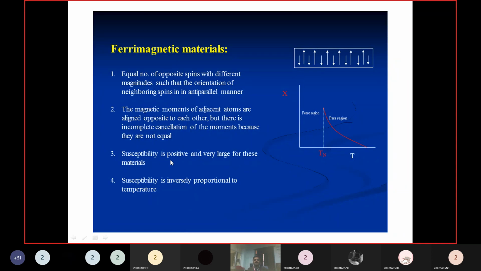If you observe here, the susceptibility is positive and very large. The susceptibility of ferromagnetic materials is very high. Susceptibility is inversely proportional to the temperature. Similarly here also there is a critical temperature. Below it, the material will act as a ferromagnet and exhibit ferromagnetism. Above the temperature, the material will act as a paramagnet.